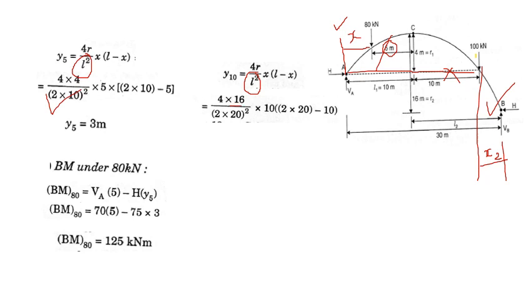In the second case L2 is 20, so this 20 plus this 20, this distance when you extend the arch, this is your L now. So this is 20 and this is 20, that you have to consider 2 into 20. Here also L means 2 into 20 only. Here L means the span 2 into L1 only.